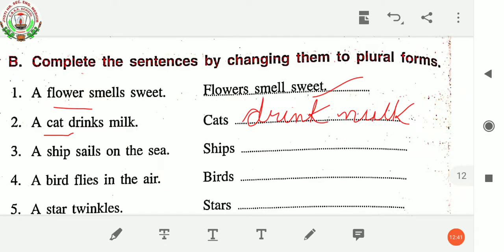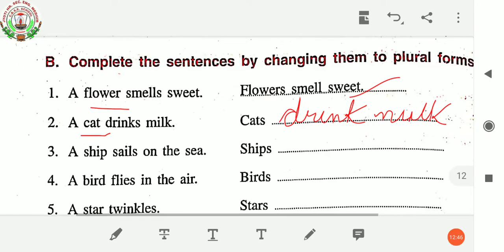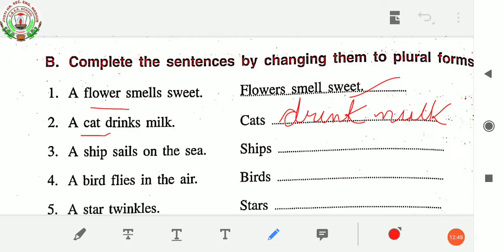Then next one, a ship sails on the sea. So here, ship has been changed into ships, and you have to write over here, ships sail on the sea. Full stop.